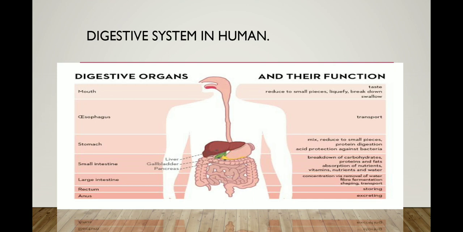The liver and pancreas also come under the digestive organs. The liver secretes a green liquid substance called bile juice. Bile juice plays an important role in the digestive system. And the pancreas secretes insulin and some glucagon, which help the digestive system in the human body.